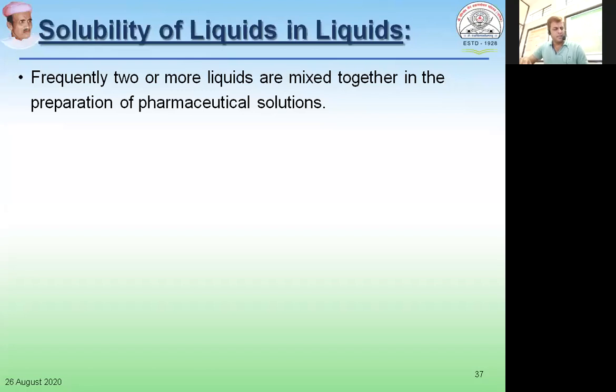We'll be dealing in detail with ideal and real solutions, which we get when we deal with completely miscible liquids. And then we'll move on to talk about partially miscible liquids or conjugate pairs. So, solubility of liquids in liquids is when two or more liquids are being mixed together to give us pharmaceutical solutions.